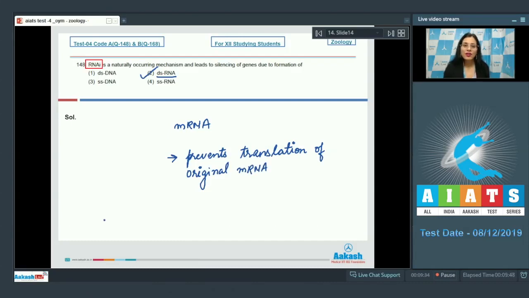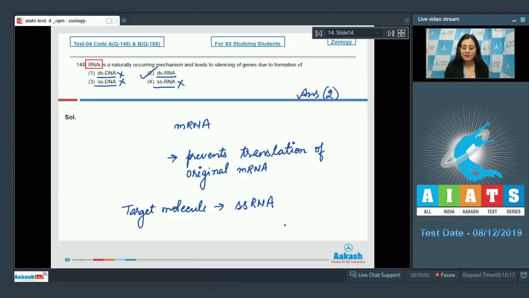Now let's discuss rest of the options. Option number 1, double-stranded DNA. Option number 3, single-stranded DNA. And option number 4, single-stranded RNA are incorrect as the target molecule is single-stranded RNA. So the correct answer to this question is option number 2.